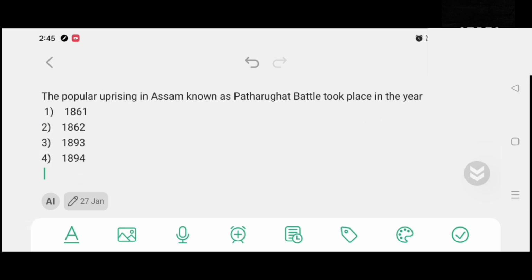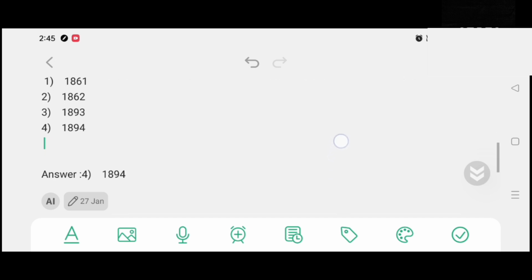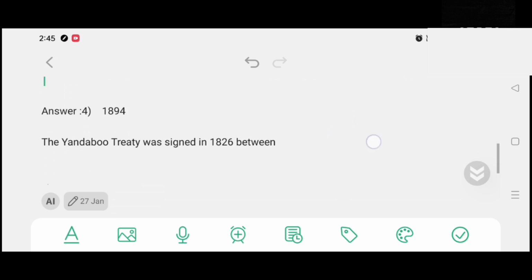The popular uprising in Assam known as Patharugat battle took place in the year option number 1, 1861. Option number 2, 1862. Option number 3, 1893. Option number 4, 1894. And the correct answer is option number 4, 1894.